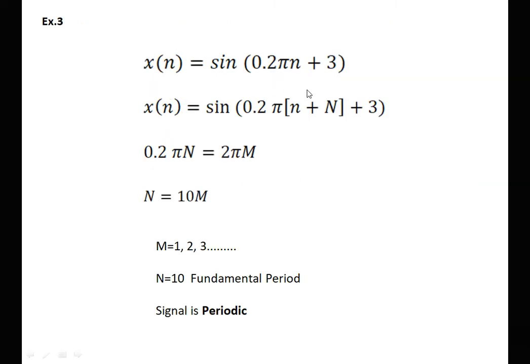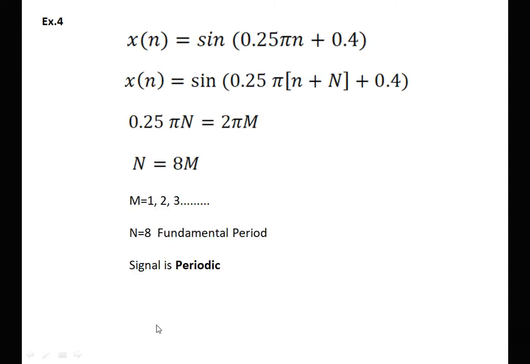See this next problem. Here again, this is the phase factor. We ignore this. n is replaced by n plus capital N. After solving the equation, we are getting 0.2 pi N is equal to 2 pi m. N is equal to 10m. For m equal to 1, 2, 3, this will represent the integer. Fundamental period of this signal is 10 and the signal is periodic in nature.